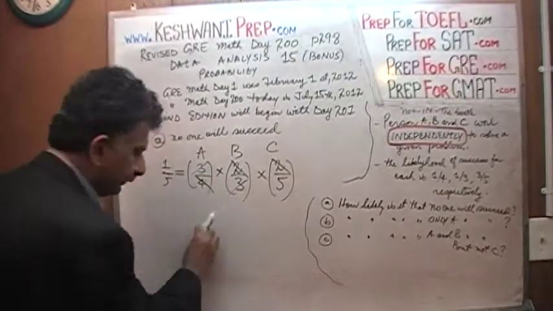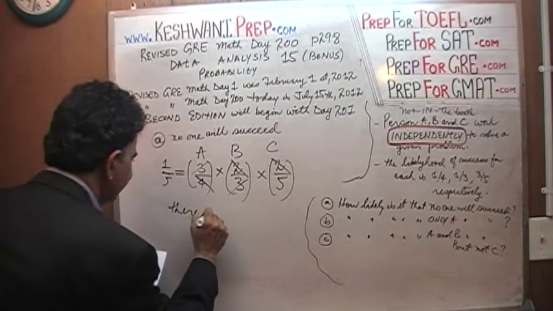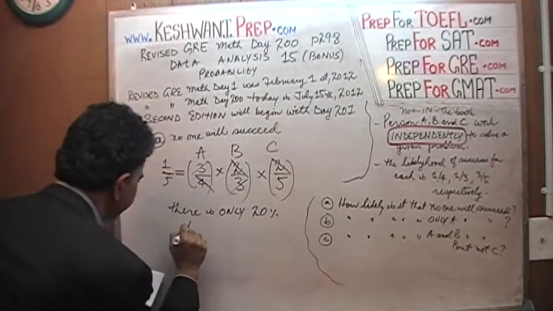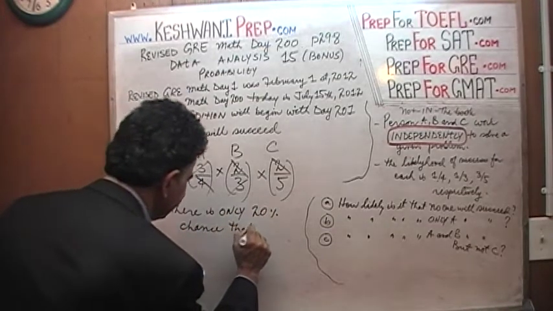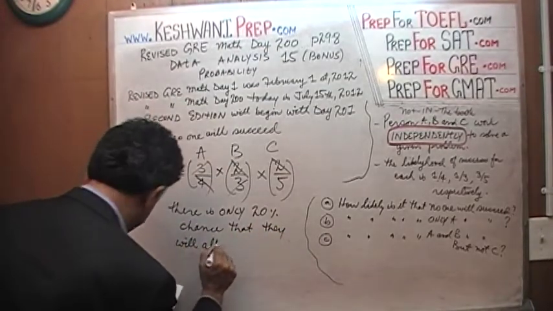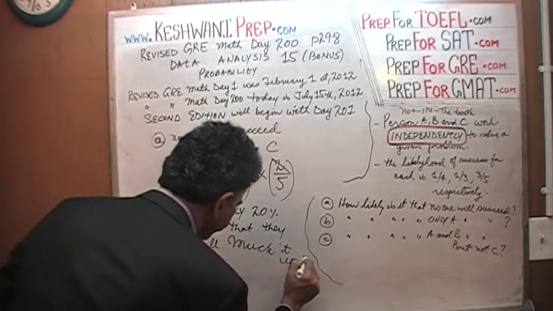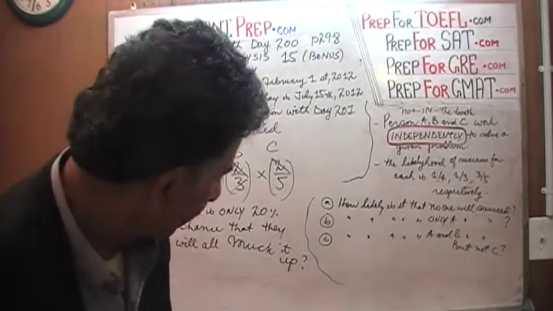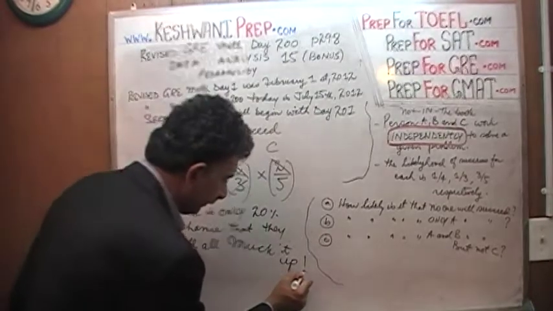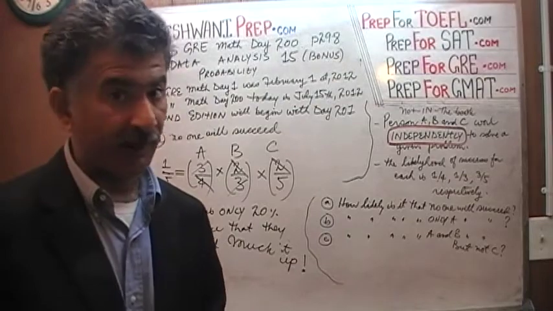In other words, there is only a 20% chance that they will all muck it up. There is a 20%, I meant to put an exclamation mark. There is a 20% chance that they will all muck it up. Muck with an M, not an F.